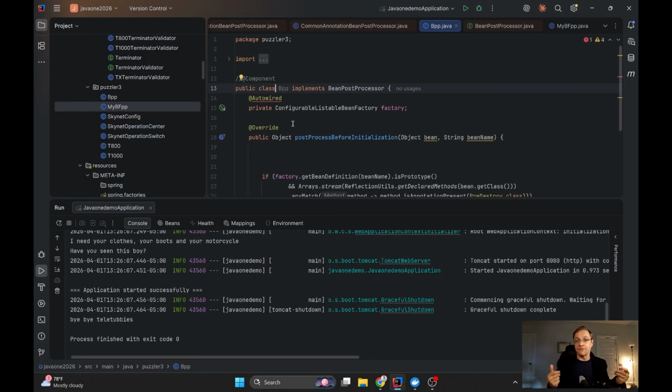You can implement the first method and you have access to the bean. In case it's not enough, you can have the bean name and take some additional information from the bean definition. And the only thing you need to do in order for your bean post processor to start working is mark it as a component or declare it in your Java config or in your starter. No matter how, you just need to declare a bean from your bean post processor and it will automatically start working together with them. By the way, you can use the Ordered annotation as well